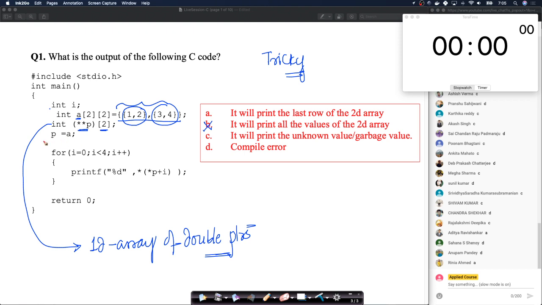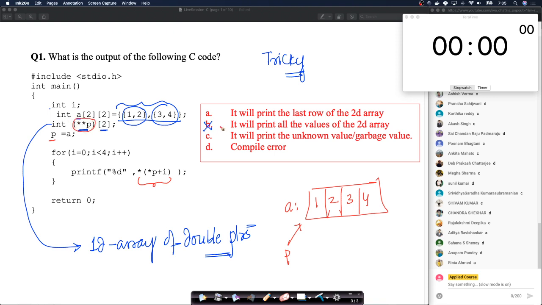When you say P equals A, what happens? P will point to, so if you have A here somewhere in memory, suppose this is your whole A in the memory, you have these 4 values, 1, 2, 3, and 4. This is your memory location. The moment you say P equals A, P, at the end of the day, also stores the address of something. So this will work. The tricky part here is, what is this notation? Again, the whole trick here is these 2 stars.